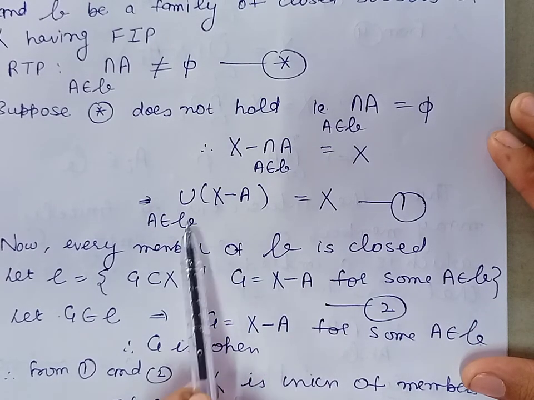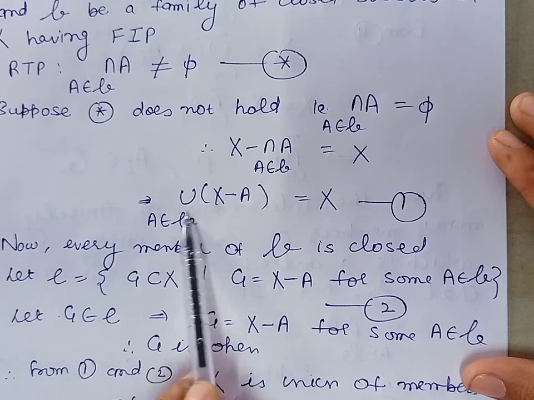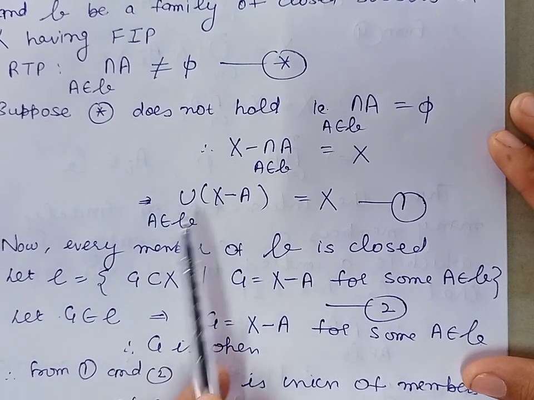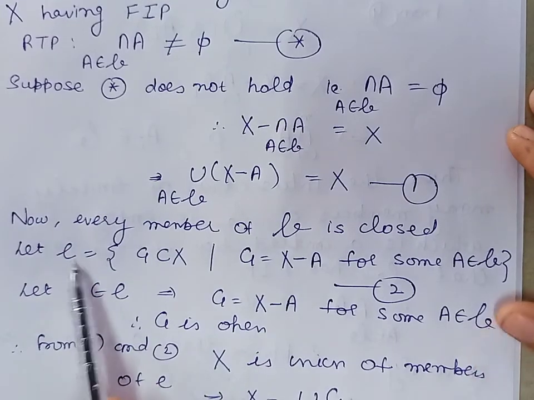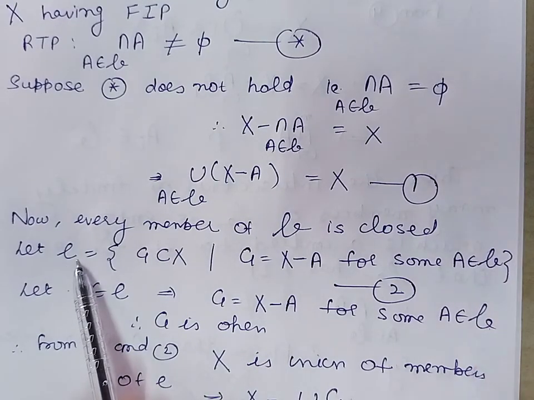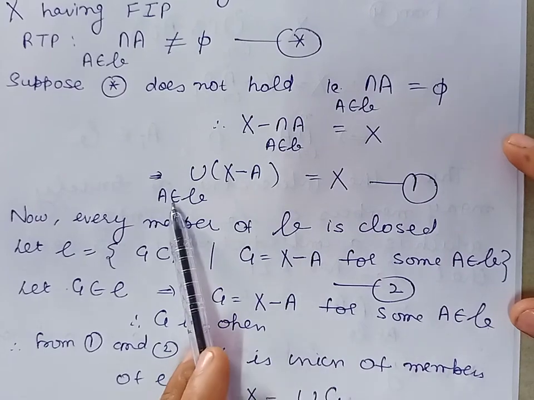Now because this is a family of closed subsets of X, it means every member of this family is closed, and therefore we can define a collection by taking the complements of members of this family.